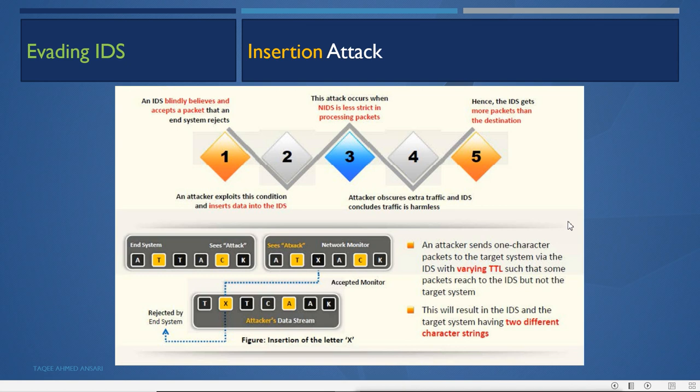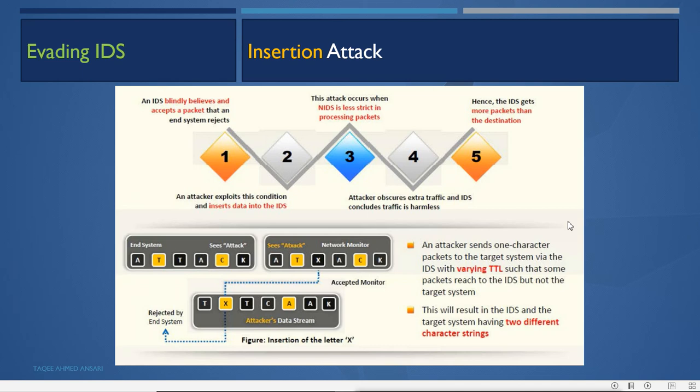Firewall and IDS. Firewall and IDS are for securing our network. A firewall just blocks traffic based on different criteria, and an IDS is especially for detecting the different kinds of attacks. It is an intrusion detection system, and it is designed to detect different kinds of attacks which an attacker can carry out on our network and on our system also.